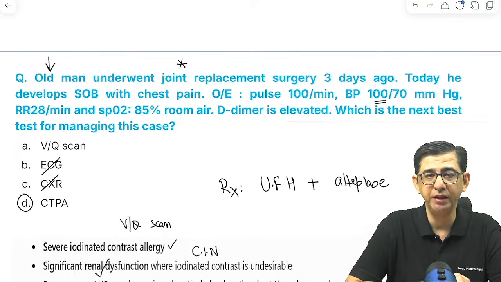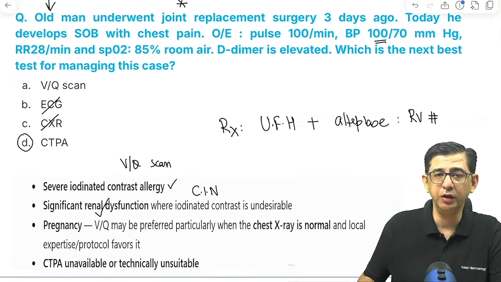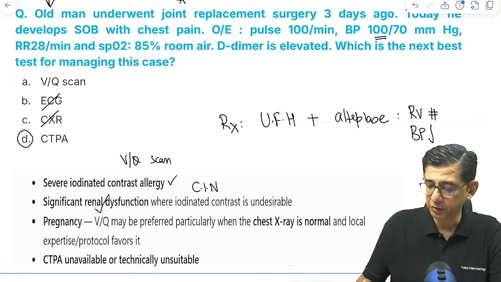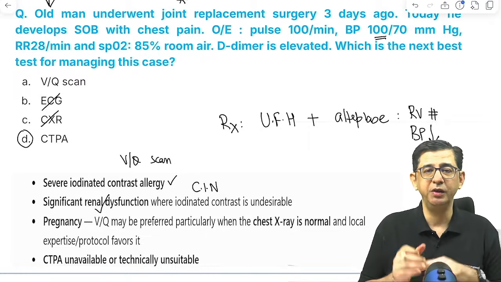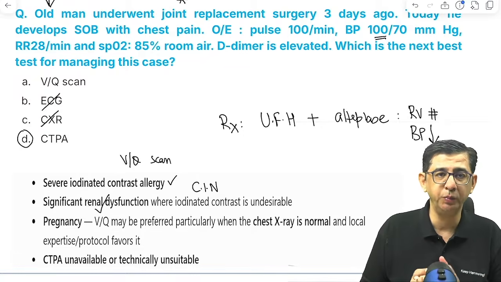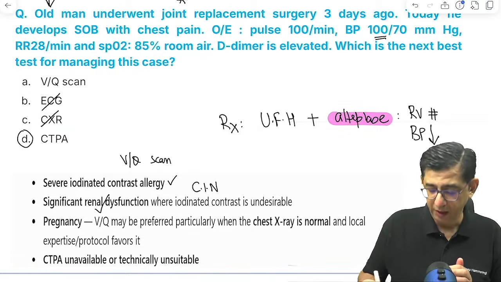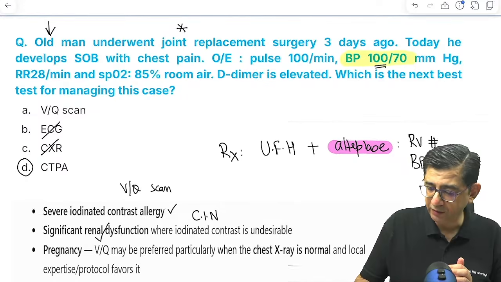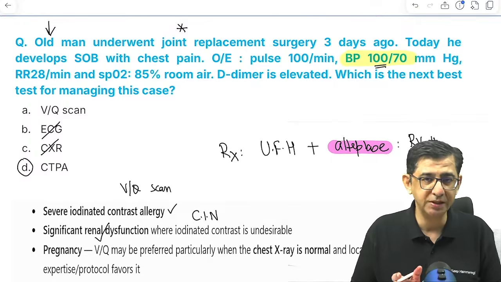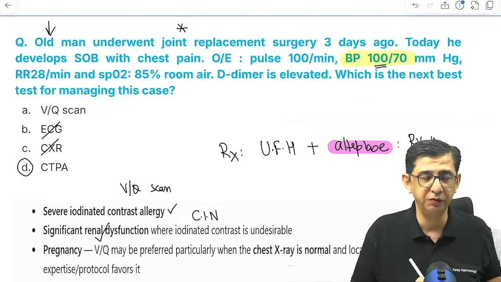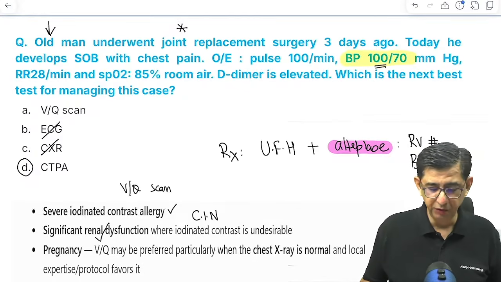So I just want to bring to your attention that alteplase is only when there is going to be significant right ventricular dysfunction given in a question, when there's a significant fall in blood pressure of a patient. So if he gives you that sense of falling of blood pressure, that is where I would like to do it. Otherwise, my first answer in this case would be unfractionated heparin for medical management. I hope it is clear, guys, that I am using two different colors to highlight the indication for alteplase. As of now, it is not in favor of using alteplase because the BP is more than 90/60. But if he mentions evidence of right ventricular dysfunction with a falling blood pressure, that's where I would be more comfortable using thrombolysis in the patient. So we are sorted for this question.